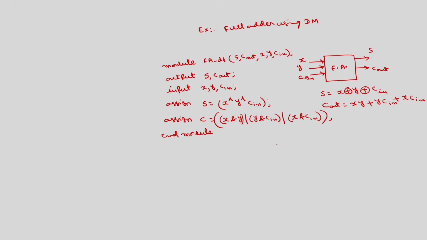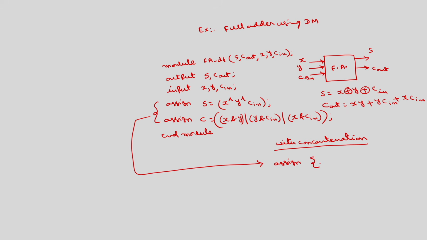Now, if I use concatenation, these 2 assign statements can be changed to a single assign statement. The MSB here is carry C out comma S is equal to x plus y plus C in. Basically, this will perform the addition of the 3 bits. The MSB bit will be assigned to C out, and the LSB will be assigned to S.